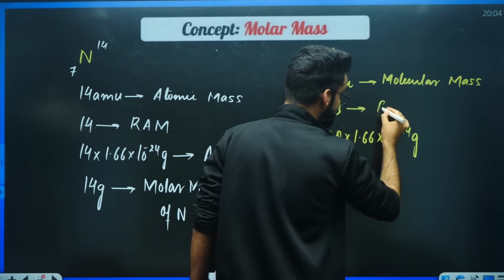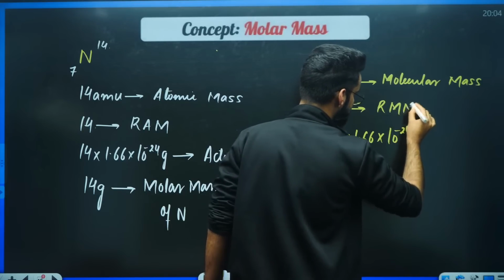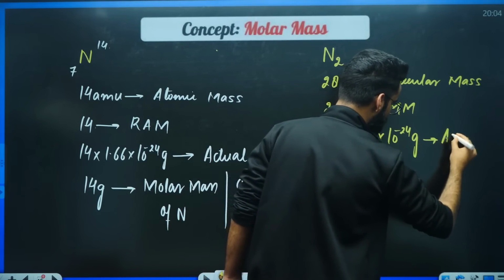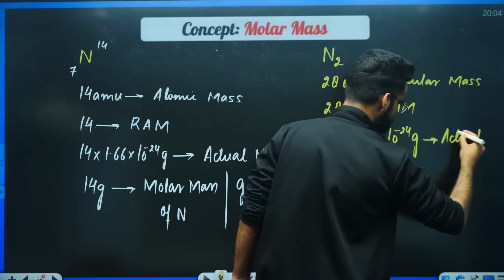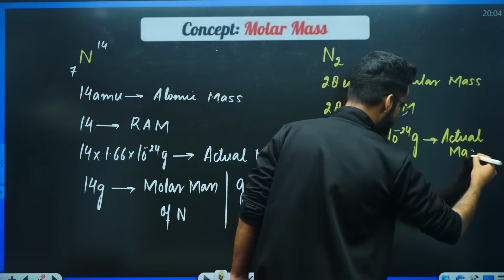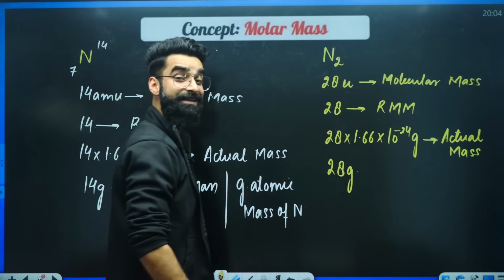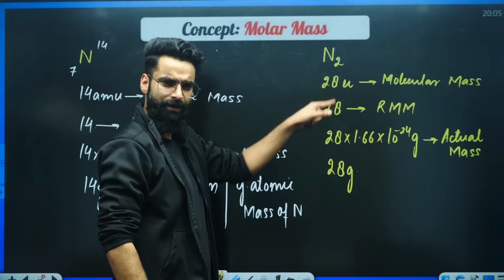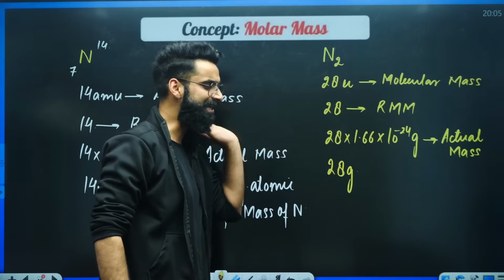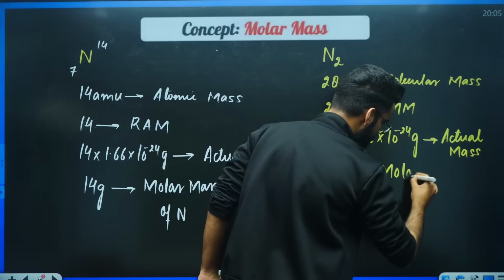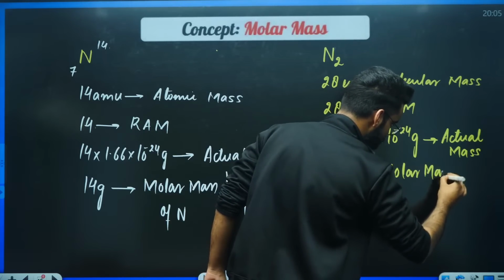You'll be calling it as the relative molecular mass of nitrogen. What about this particular term? You will be calling it as the actual mass of nitrogen, right? What about this particular thing? 28 grams. 28 U replaced by g. What do I call this as? You will be calling it as the molar mass of nitrogen.